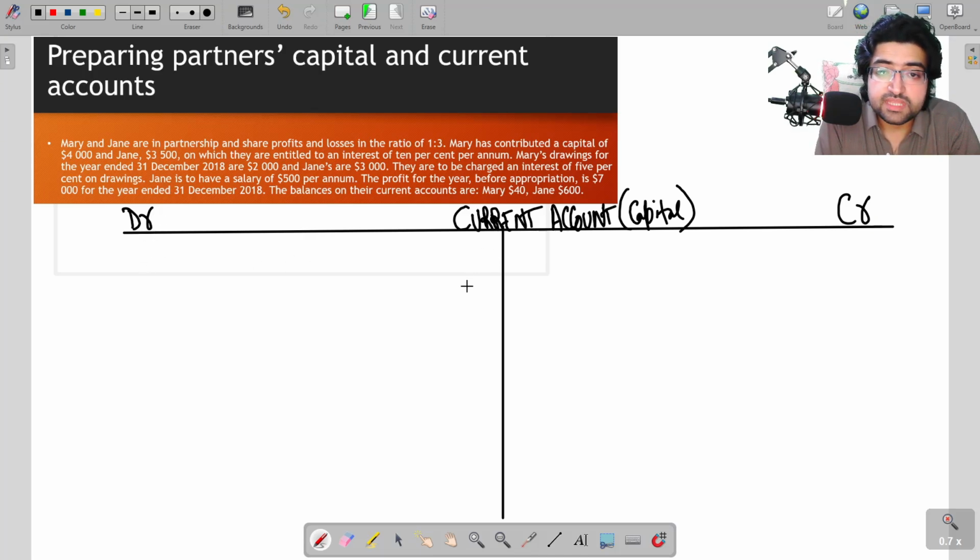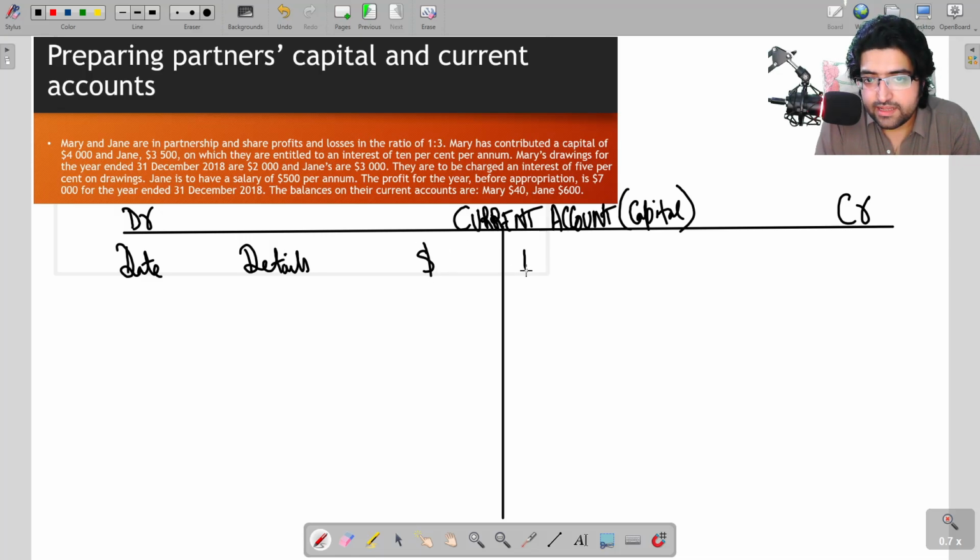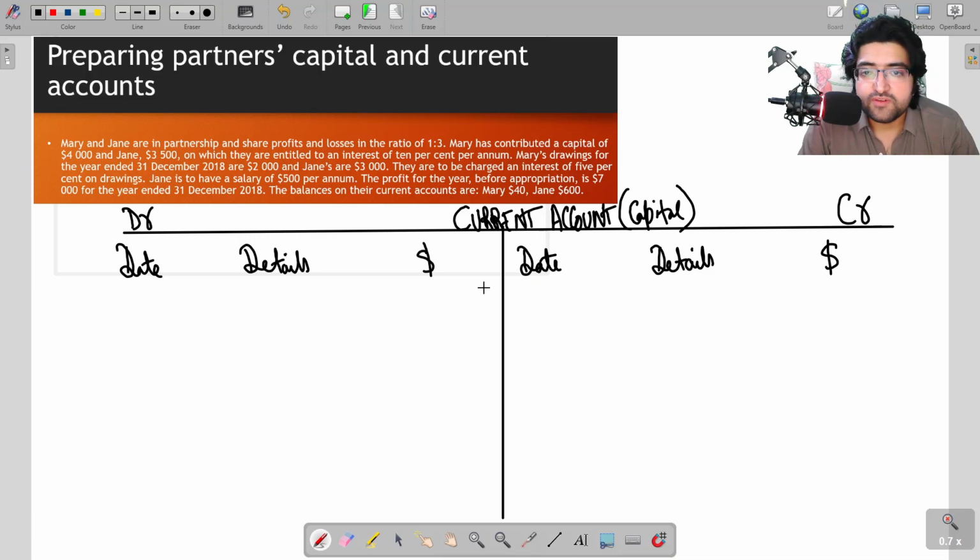Now, you know the format of a T account: date, details, and then amount on the debit side, and similarly date, details, and amount on the credit side. If you don't know what T accounts are, please visit chapter number 3 first. So this is the format of a T account. We are simply preparing a T account of capital. Okay, what is a current account? A current account is a T account of capital.